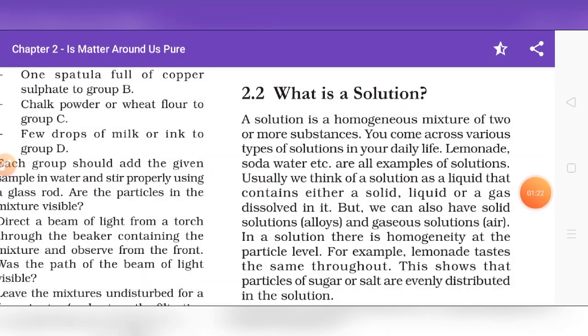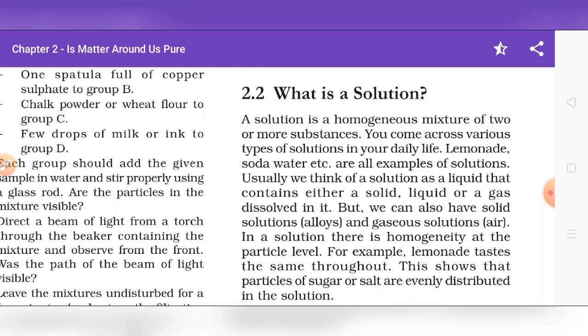We can take another example of salt solution. Salt solution is a homogeneous mixture of two substances, that is salt and water, whereas sugar solution is a homogeneous mixture of sugar and water. Salt solution and sugar solution are also known as true solutions because the particles of salt and sugar are mixed so well with water that we can't distinguish one from another.